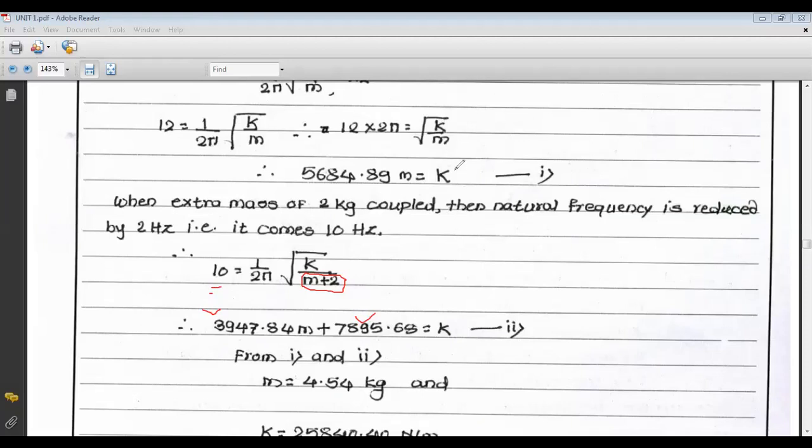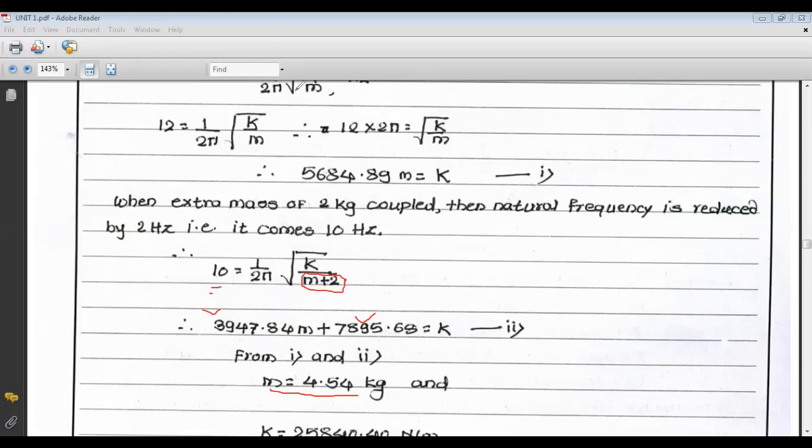So put the value of k equal to 5684.89 m in equation number 2. So from equations 1 and 2, we get the mass. That mass is 4.54 kg. And if we put the value of m, 4.54, into equation number 1, or equation number 2, we get the value of k as 25,840.40 newton per meter.